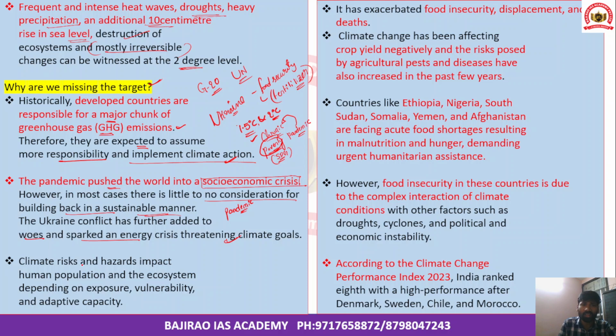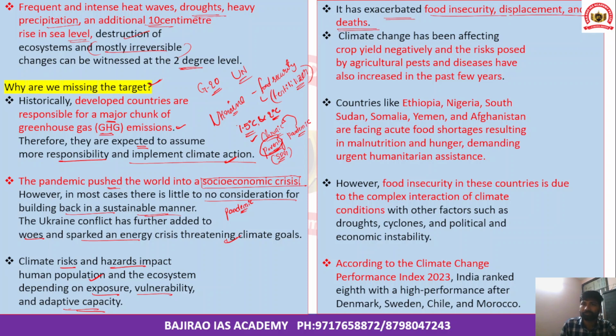Now, the climate risks and hazards impact human populations and ecosystems disproportionately, depending on exposure, vulnerability, and adaptive capacities of the communities. Communities' adaptive capacities are very important to cope with climate change. However, it has further exacerbated food security issues, displacement of people, and deaths, which are actually taking place in various parts of the world.